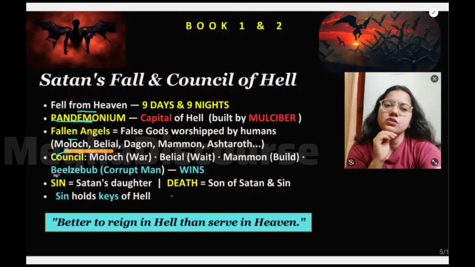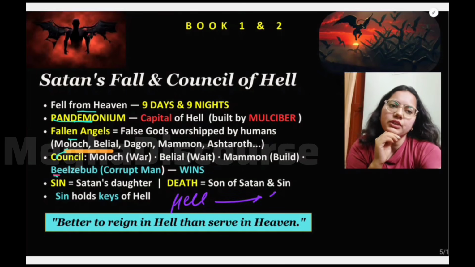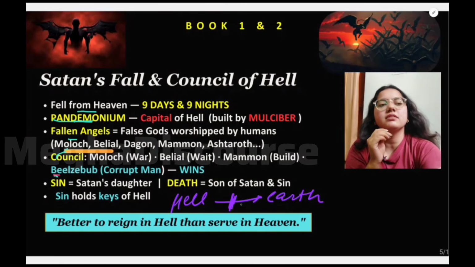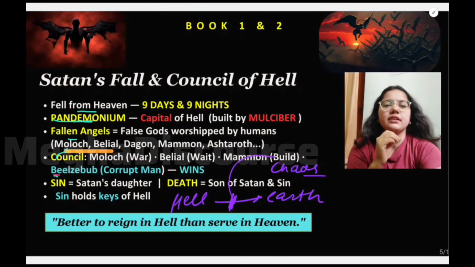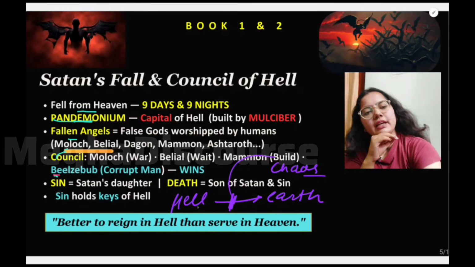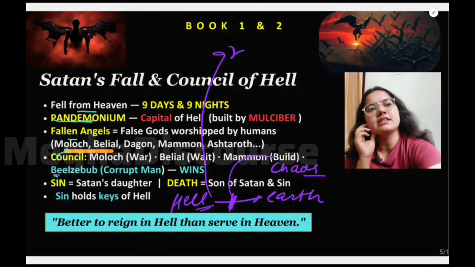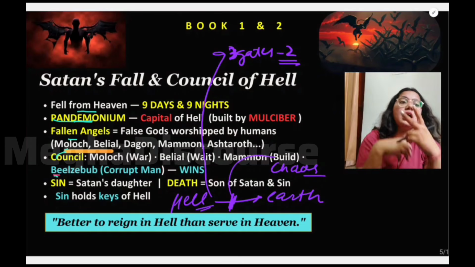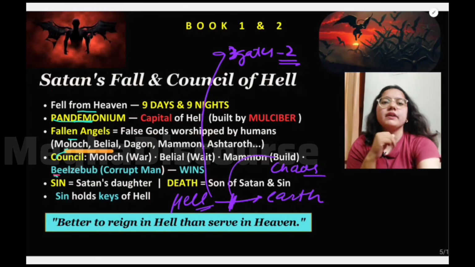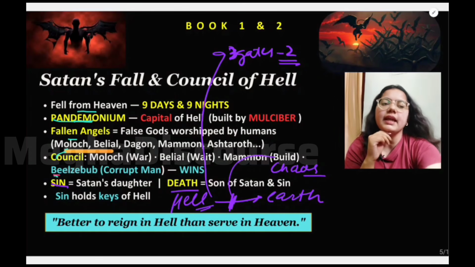When Satan was leaving hell and going to the earth, in the mid path there was chaos all around. In hell we used to have 3 gates. And in that second gate, there were 2 guards. Who were these 2 guards? They were Sin and Death. And who are Sin and Death?